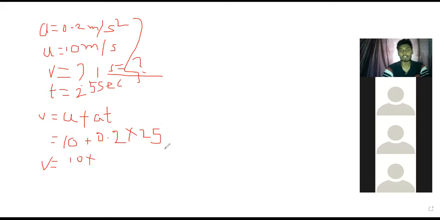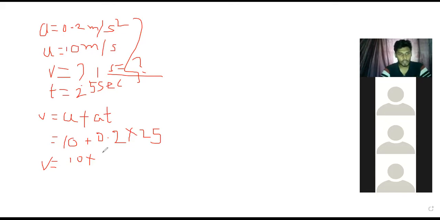Meter per second square and second will get cancelled. 0.2 into 25, how much? 25 twos are 50, so 5 will come. Is it yes or no?